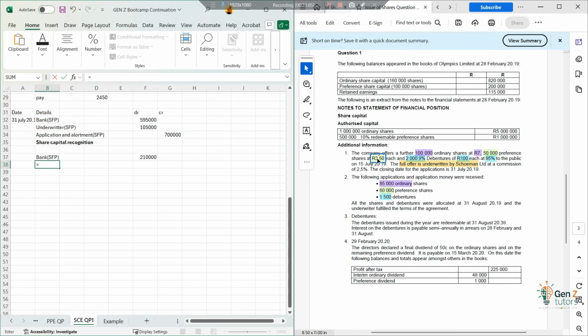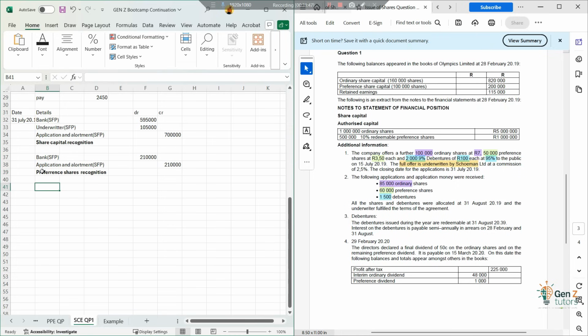And then we're going to put this in the application and allotment account. And then there we go. Put in this 210,000, and then now we're going for the debentures. Now take note on debentures. I want you to be on watch when you get there, right? Okay, fine. Let me just narrate this: preference shares recognition. All right, fine. Just do it like that.